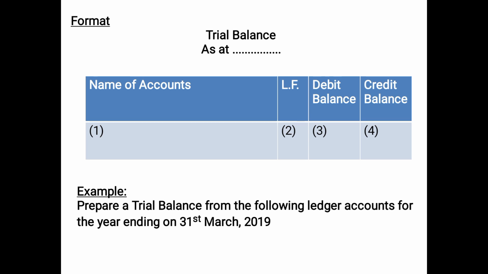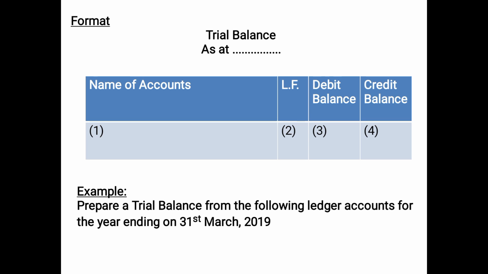This is the format of the trial balance. You have to write trial balance at the top as at. As at is very important. After as at, you will write the date on which you are preparing the trial balance. Suppose you are preparing the trial balance on 31st March 2019, then you will write trial balance as at 31st March 2019. If you do not write this, your marks will be deducted, children.